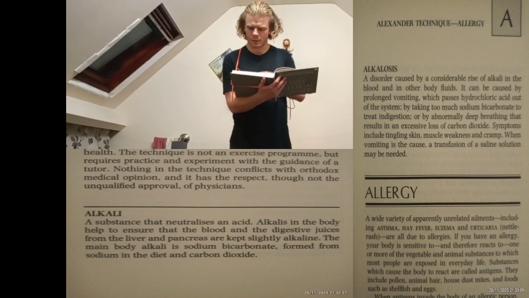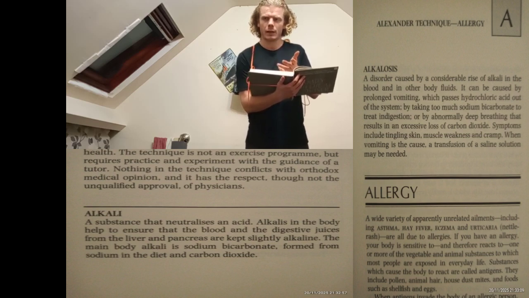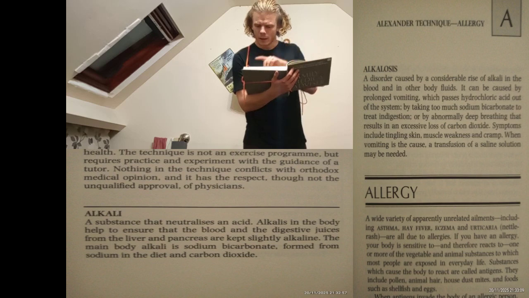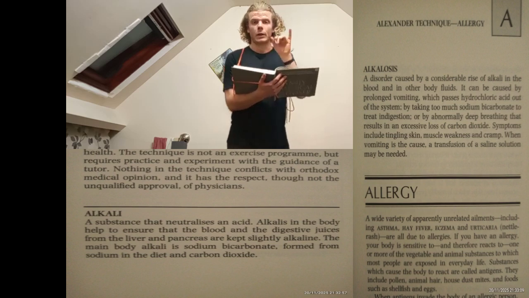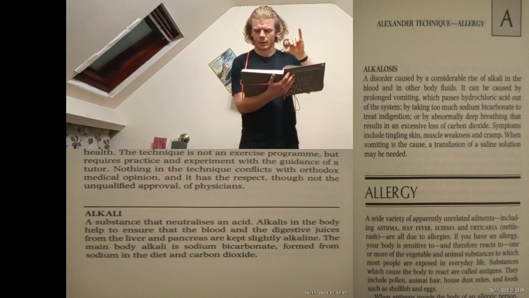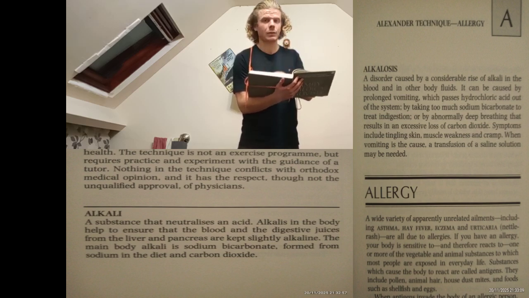Do we explain it? Let's explain it. Which passes hydrochloric acid out of the system. Because when the hydrochloric acid passes out of the body, why is there too much alkali? It would be just in relationship to the now less hydrochloric acid in the human body. It will not automatically be more alkali. The introduction sentence says it has to rise, but just because the hydrochloric acid goes down does not mean automatically that the alkali goes up. But they say it as if it would happen, and that is interesting.